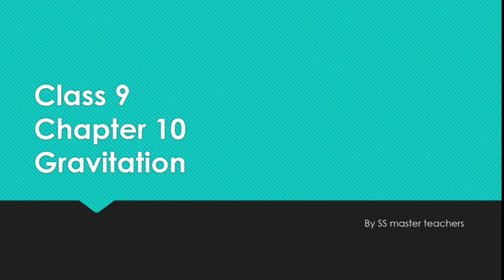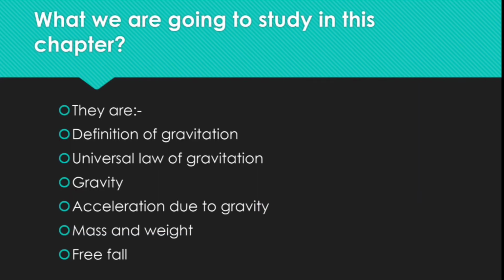So today we have come with a new topic, that is chapter 10, gravitation, of class 9. So let me give some introduction on what we are going to study in this chapter. There are the definition of gravitation, universal law of gravitation. The third one is gravity. Fourth, acceleration due to gravity. Fifth, mass and weight. And the last but not the least is free fall.